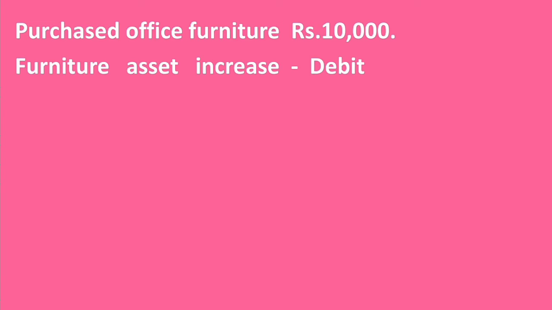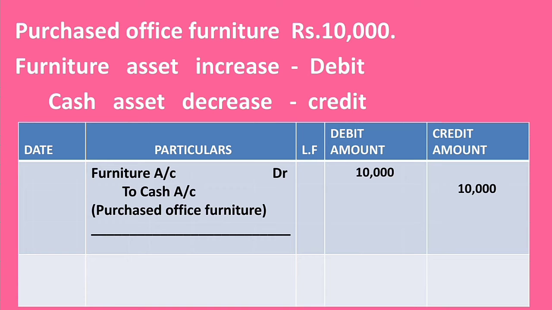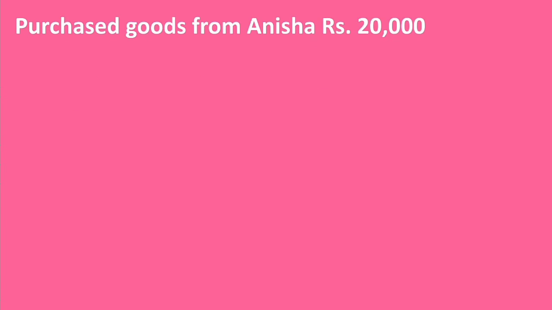We have paid cash. So the next account, cash is an asset. Here the cash balance reduced or asset value decreased. Then credit asset account. Here credit cash account. Then debit furniture account and credit cash account. So the journal entry is furniture account debtor to cash account. Purchased office furniture.